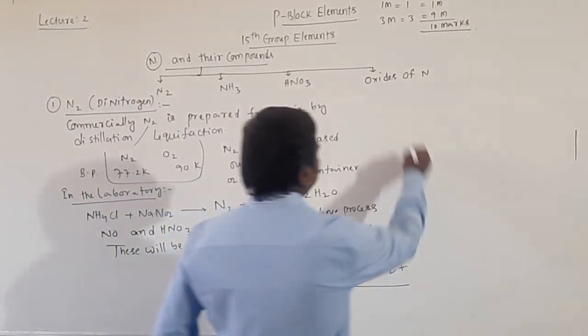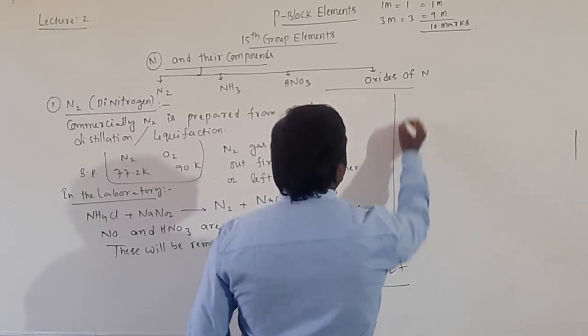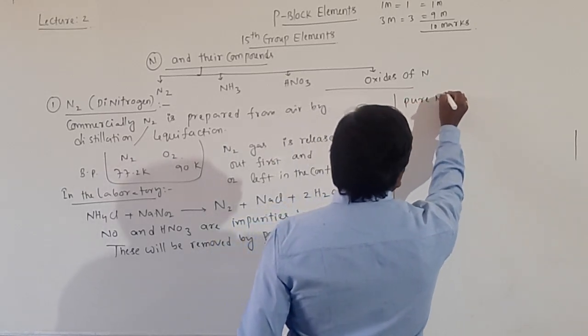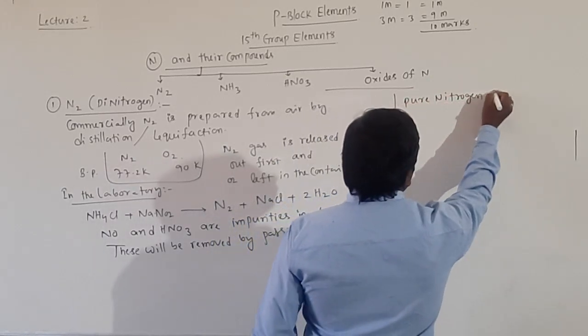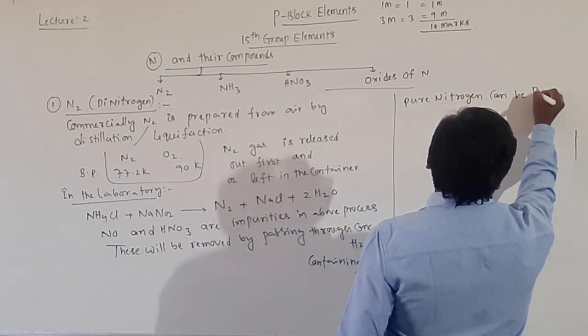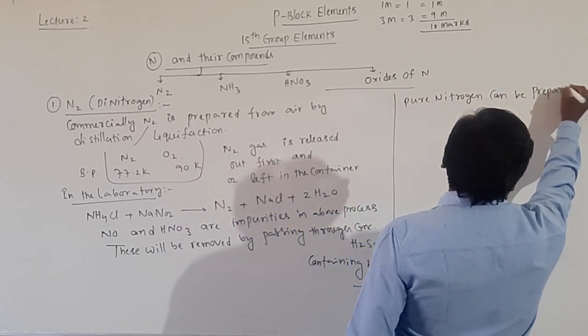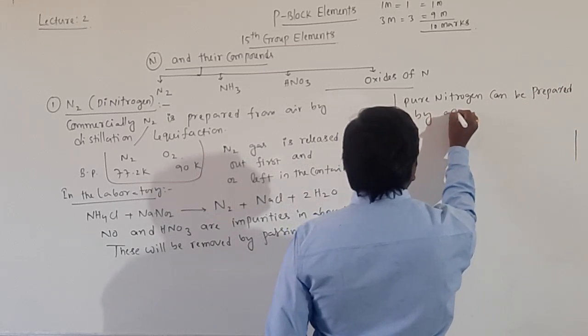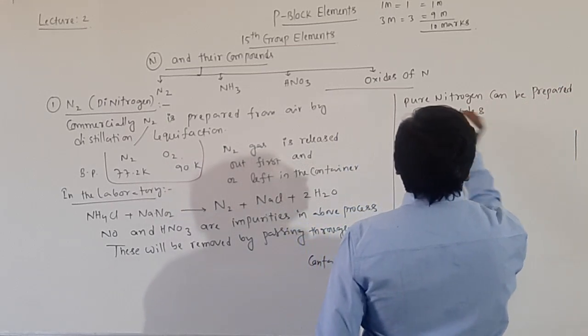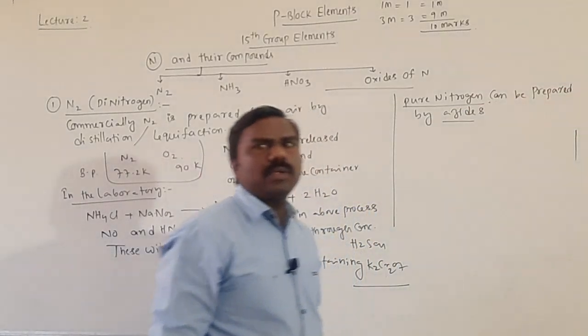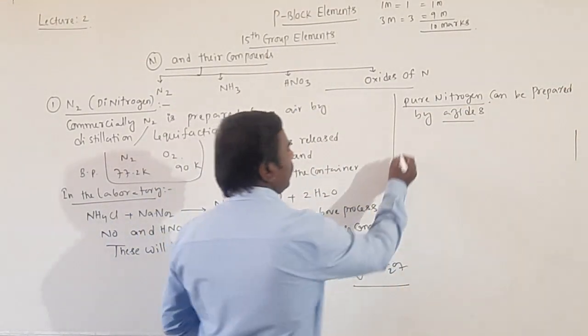Next, pure nitrogen can be prepared from azides. Underline this: pure nitrogen can be prepared by azides.